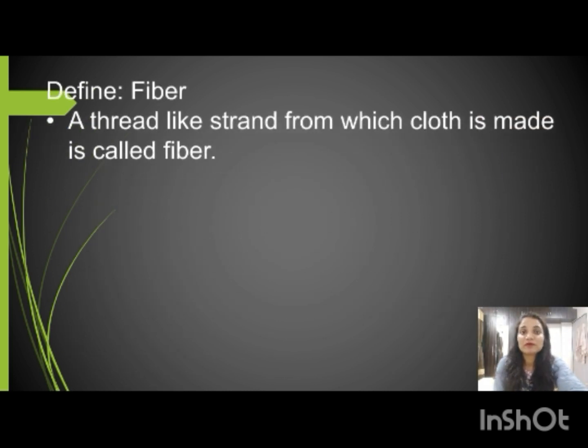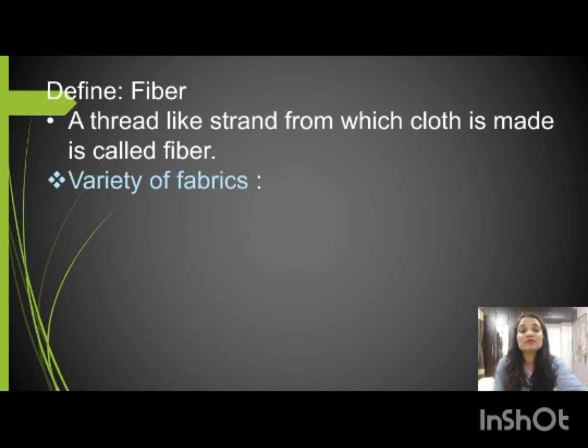First we will see the definition of fiber. What is the meaning of fiber? The thread-like structure, the straight thread-like strand from which cloth is made, is called fiber. It means it looks like thread only. With the help of this fiber we can make a variety of yarns, and with the help of these yarns we can make a variety of fabric.